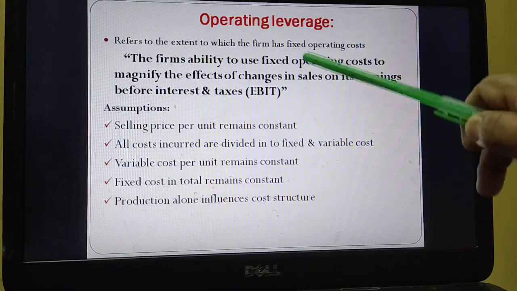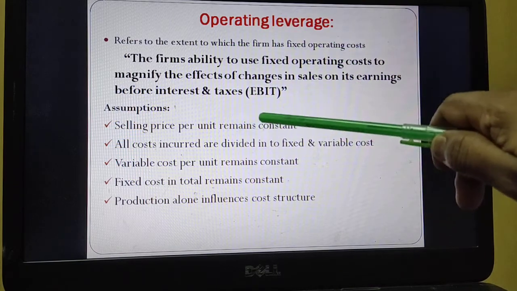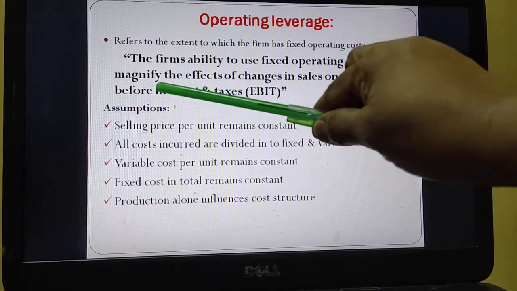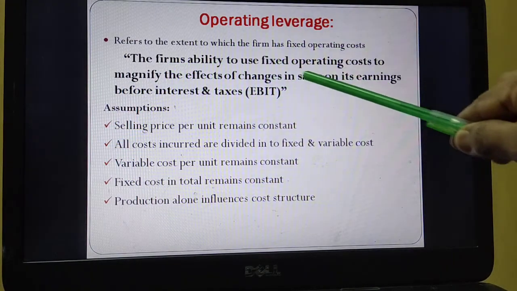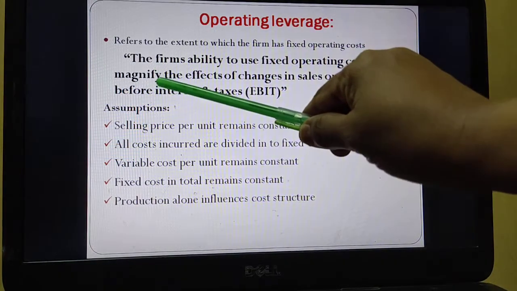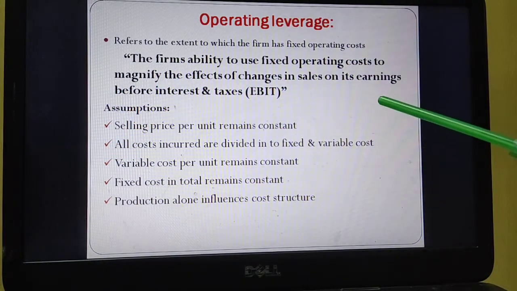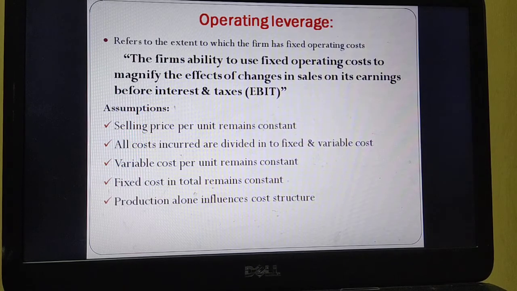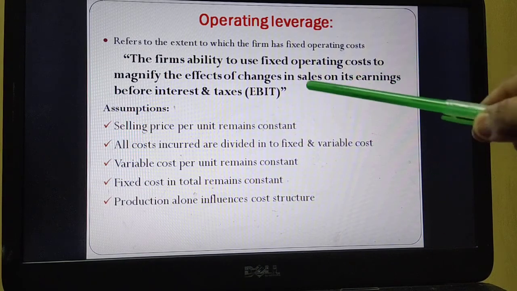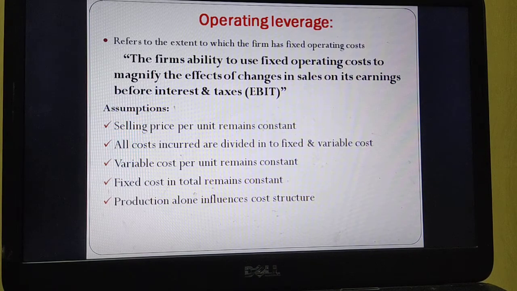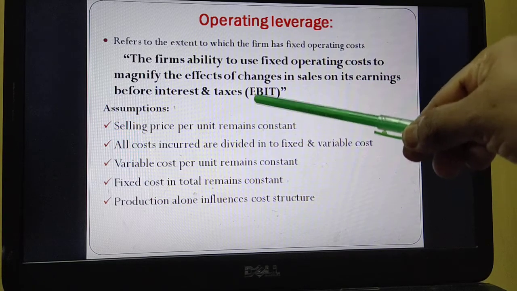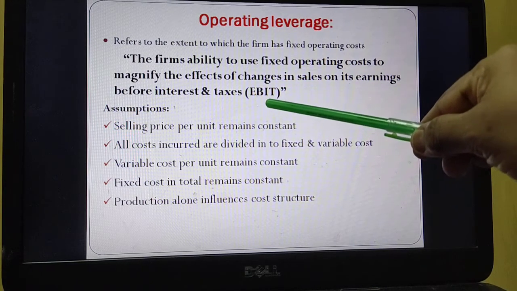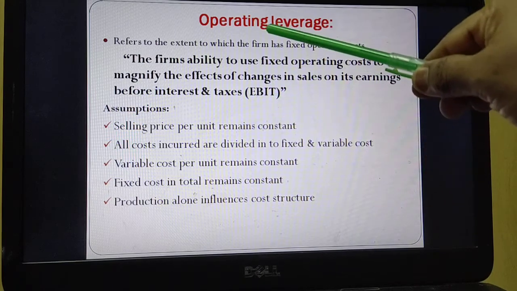If you read it clearly, it says that the fixed operating costs are magnifying the effect of changes in sales on its EBIT. Let us assume there is a 10% increase in sales, then you might expect the same proportionate increase in EBIT. That is not the case with operating leverage.